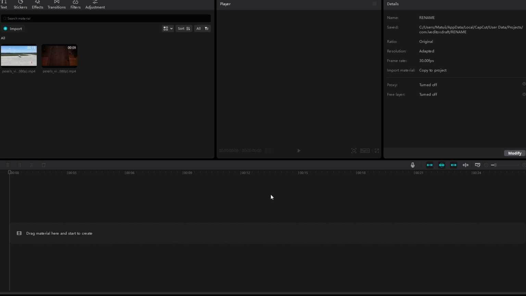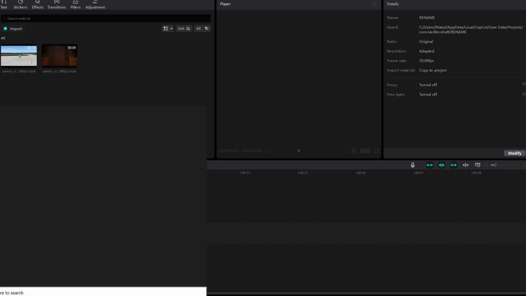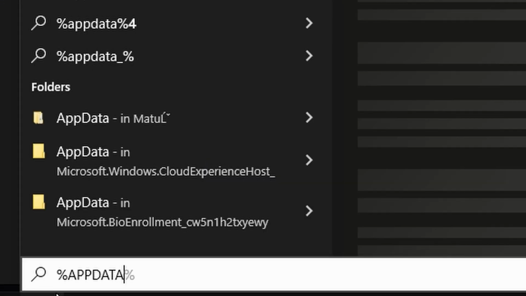Hey guys, in today's video I will show you how to find exported video in CapCut. Click on the search bar at the bottom of your computer. Type in %appdata% and press enter.